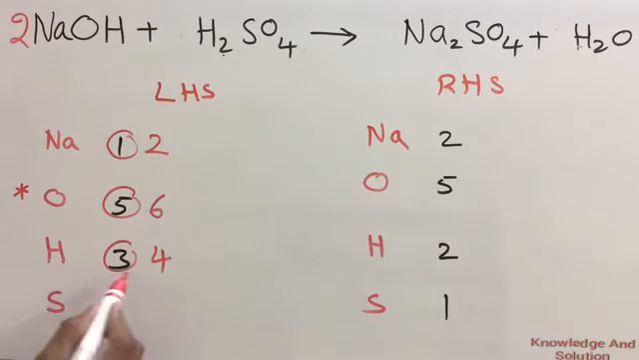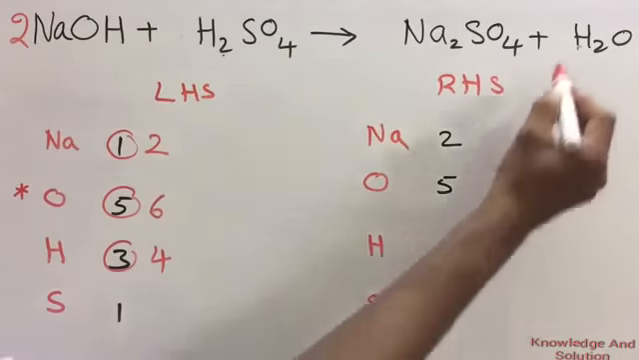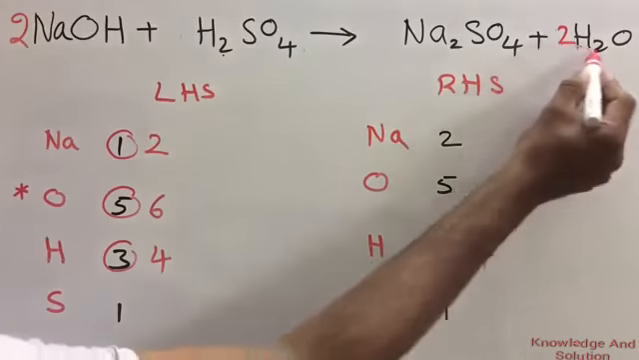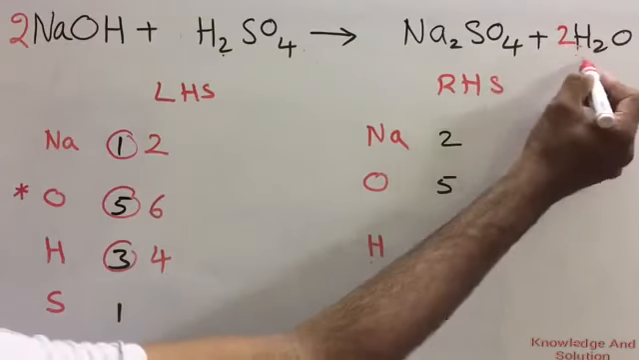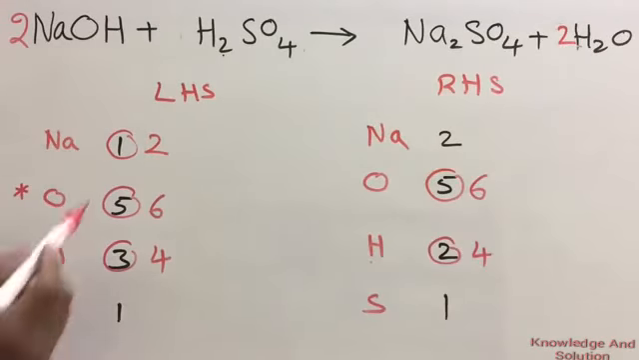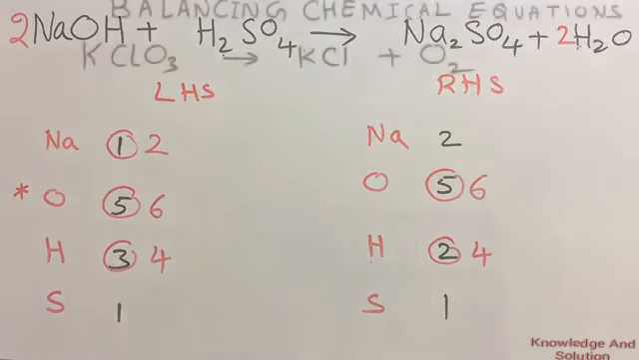Now check for hydrogen. Here we have 4 hydrogen, here we have 2 hydrogen. So we should get 2 more hydrogen. So if you write 2 here, then the number of hydrogen will become 4. 2 and 2, 2 2s are 4. But the number of oxygen will also change. So here 2 oxygen and here 4 oxygen. That means 6 oxygen. Now you can check 2, 6, 4, 1, 2, 6, 4, 1. Thus the equation is balanced.